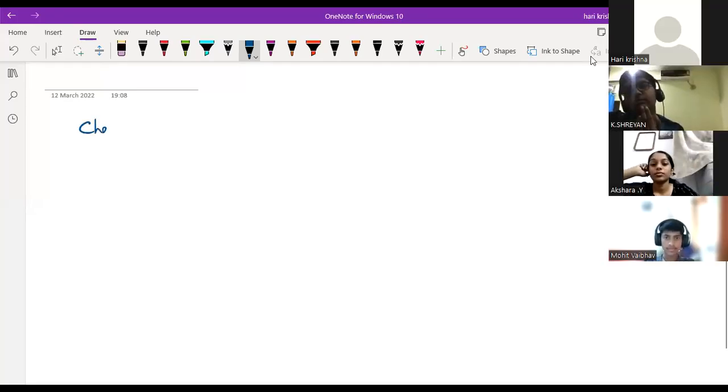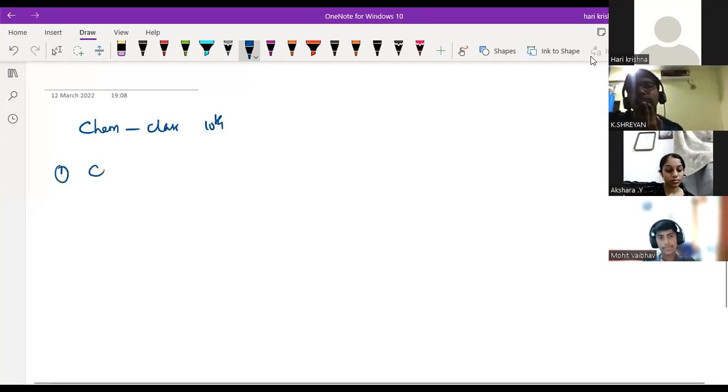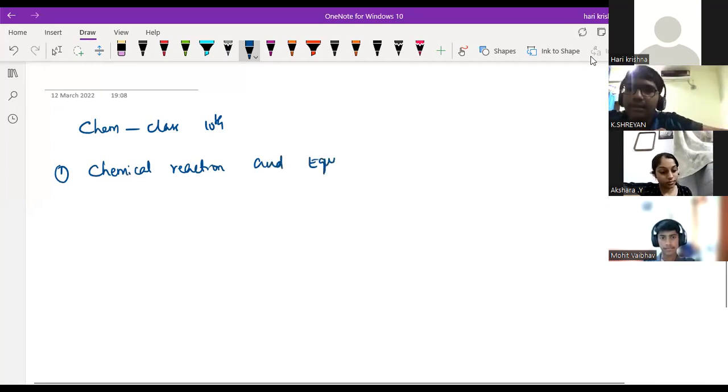If you take the chemistry portion in class 10th, the first chapter is Chemical Reactions and Equations. Second is Acids, Bases, and Salts.